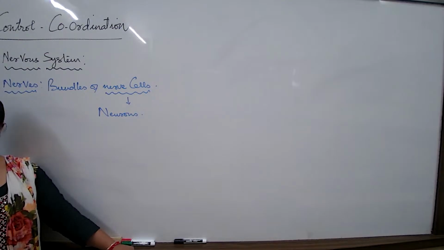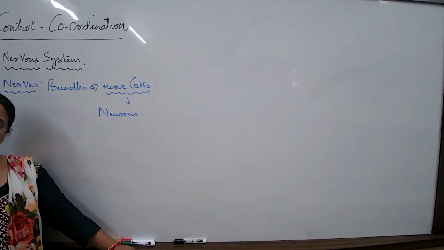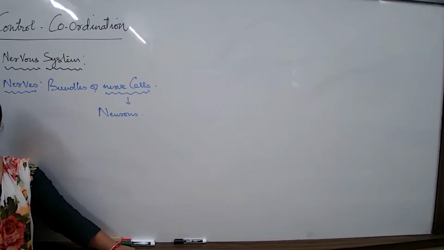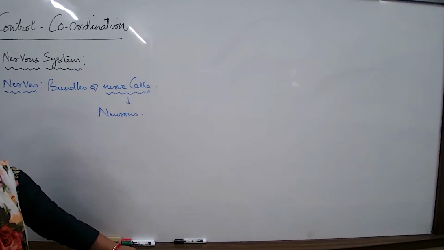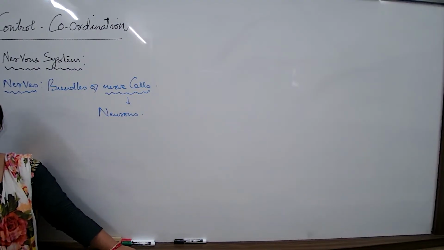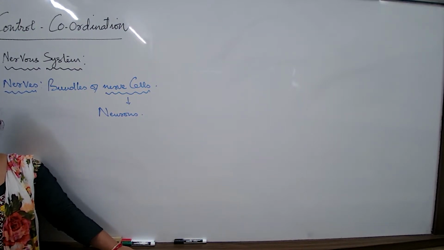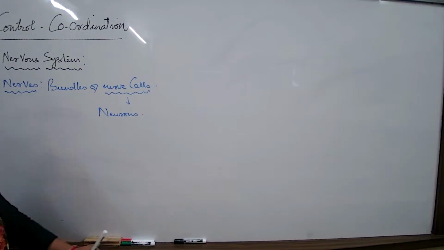Neurons. And in the 9th standard already you have studied. What is the definition of the word neuron? Definition of neuron. Structural unit of the nervous system. Structural and functional unit of the nervous system.